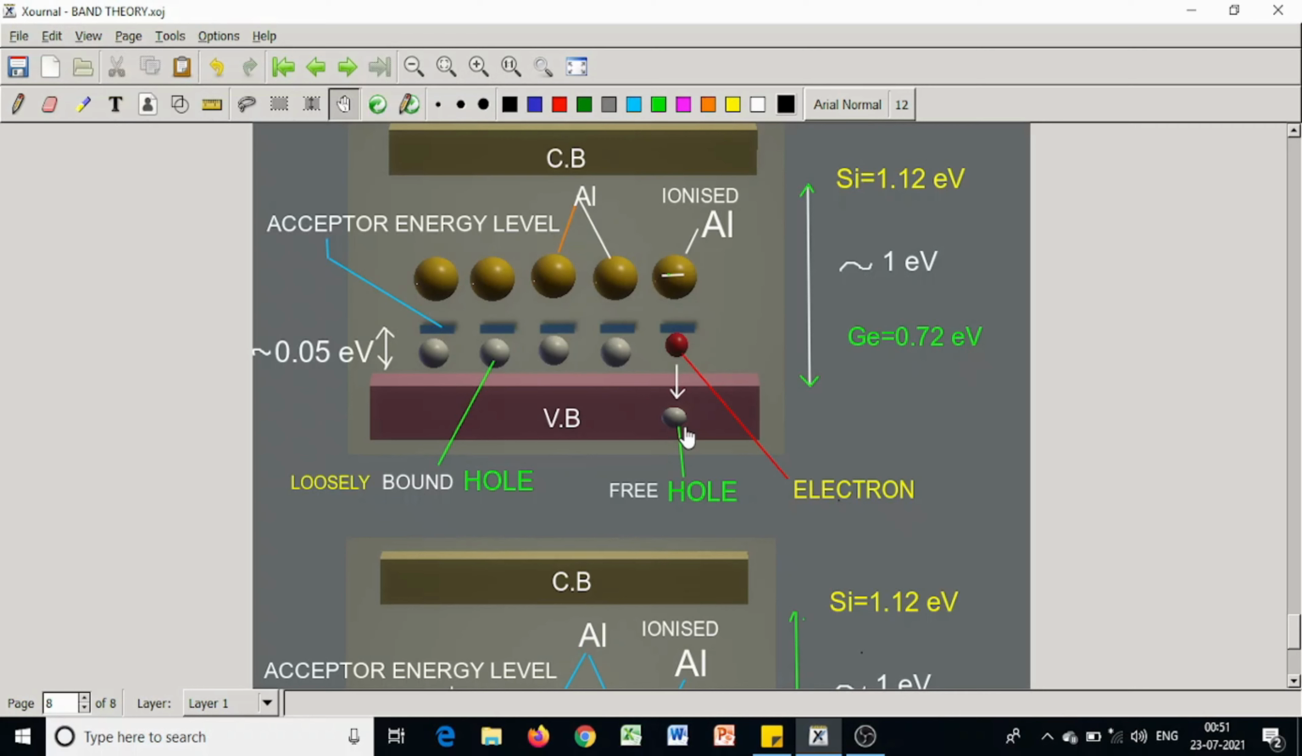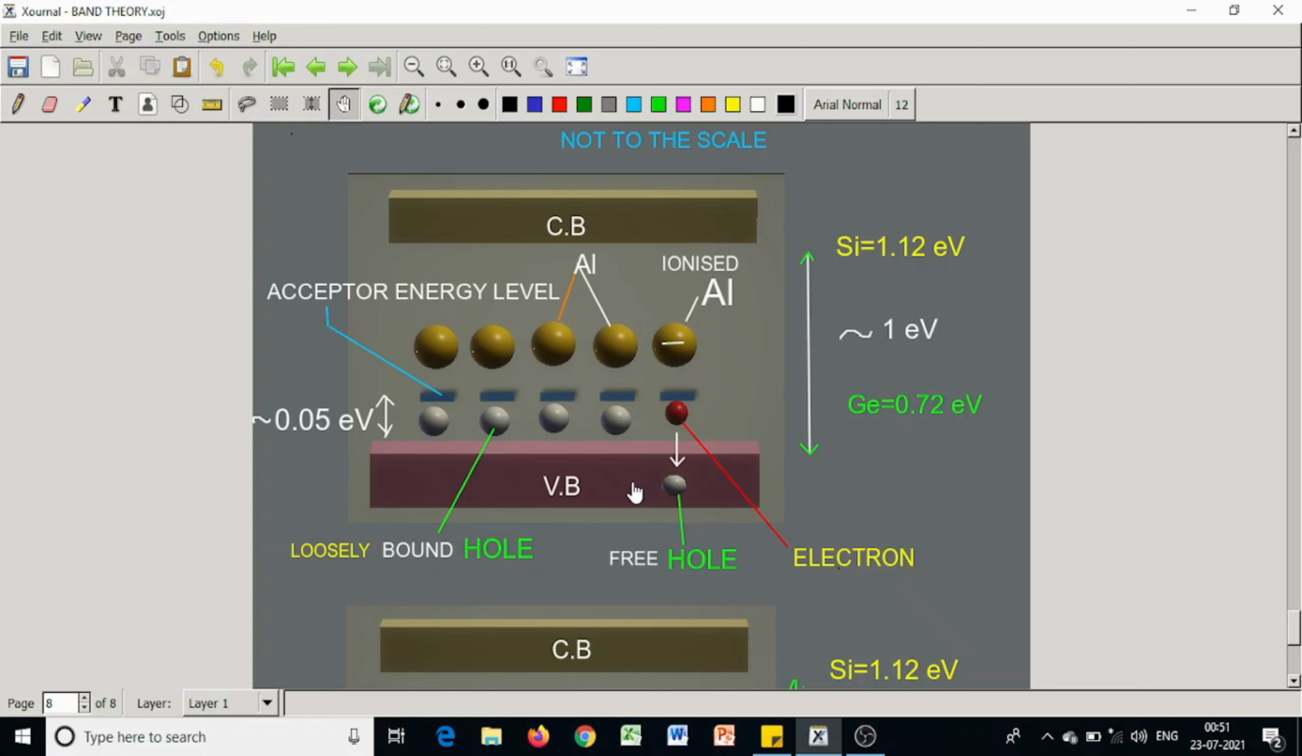Apart from this, a few of the electrons from the valence band jump to the conduction band and create a few more holes in the valence band. Here holes are majority. Many electrons can jump from the valence band to fill up these holes, and so many holes are created in the valence band. So here holes are the majority carriers.